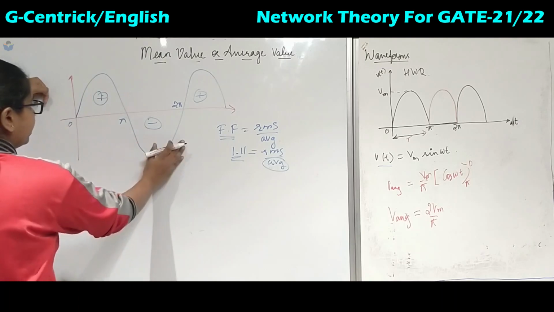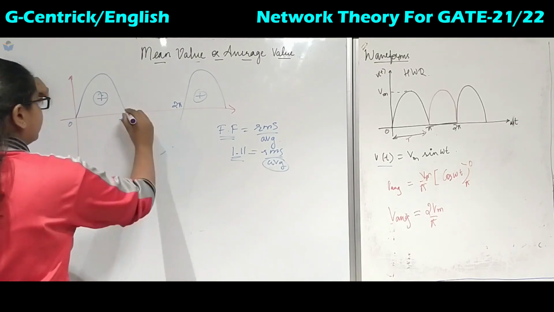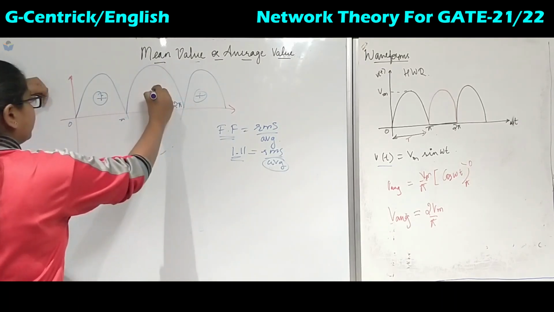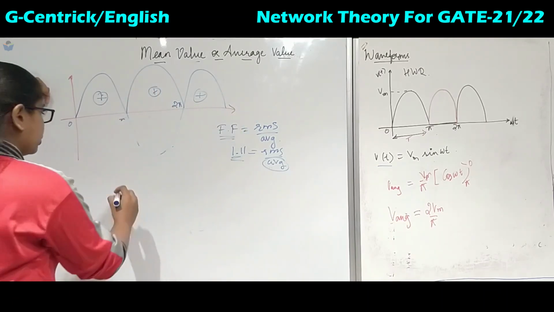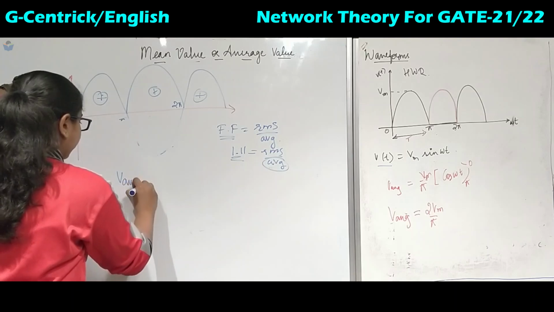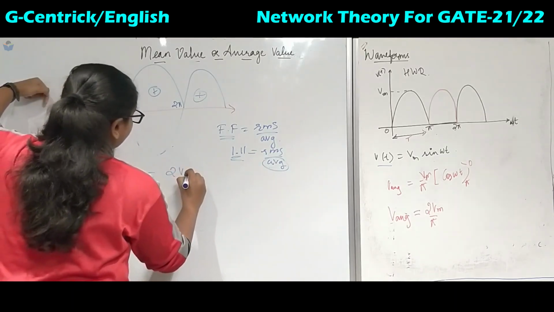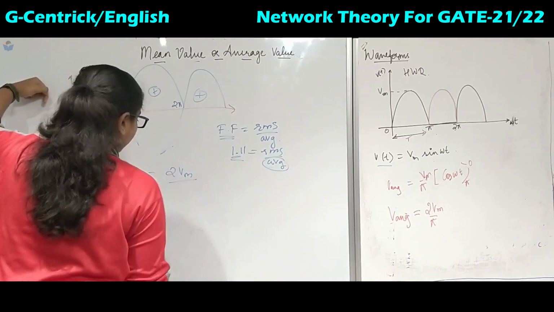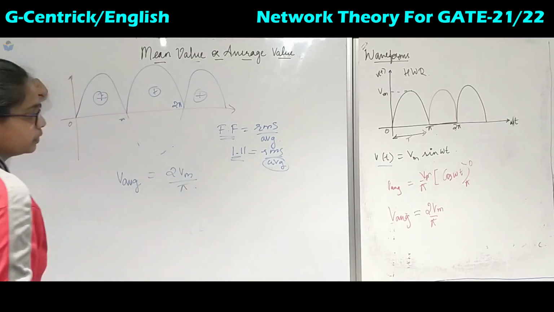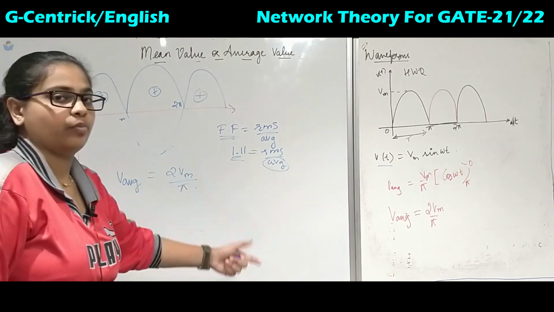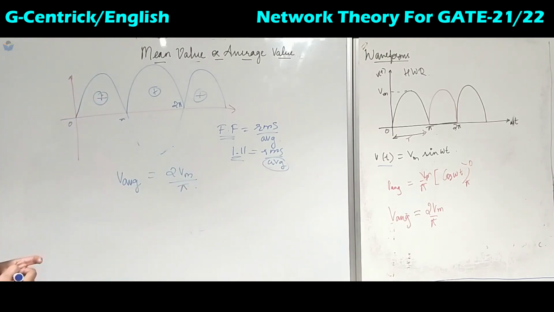The same thing will be taken, that is this minus will be considered as positive. So this is the case of the full wave rectifier. Whatever the full wave rectifier average is, it will be the same for the full wave sinusoidal waveform, 2 Vm upon pi. So both have the same value. This is the average value for all the 3 waveforms.